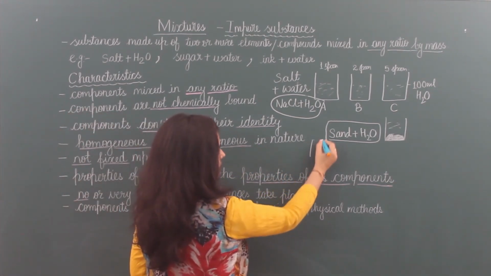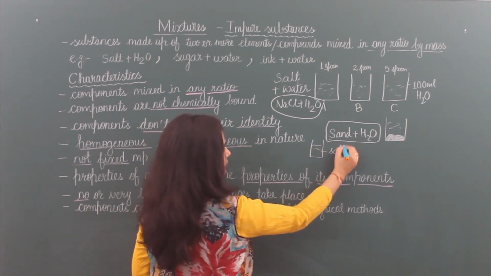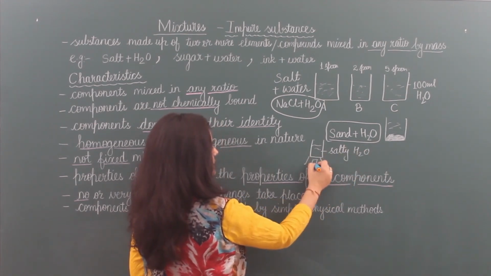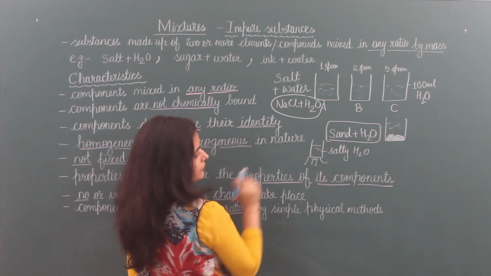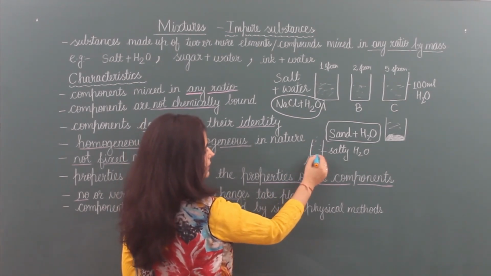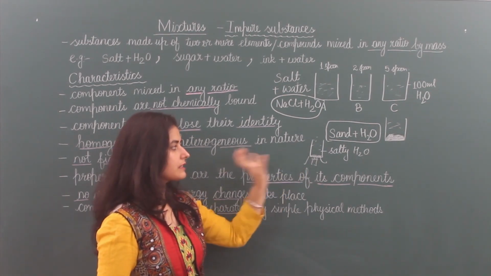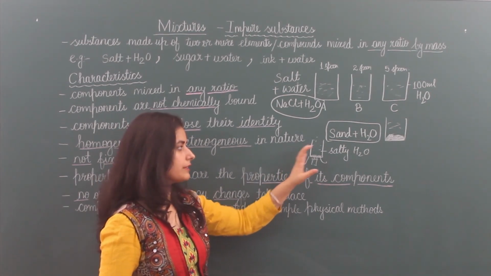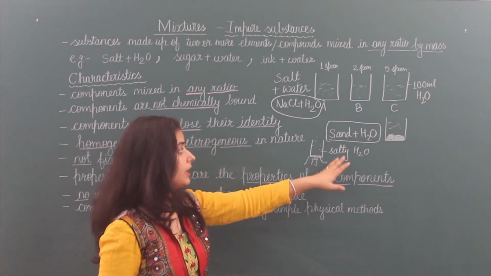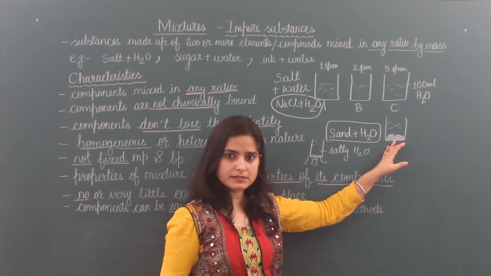This beaker, salty water, you just heat it over a burner. Then what will happen? Water will evaporate and only salt will remain here. So this way we can easily separate the components of this salty water, salt and water. In case of sand and water, again it is easy.